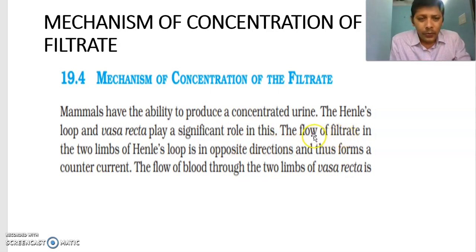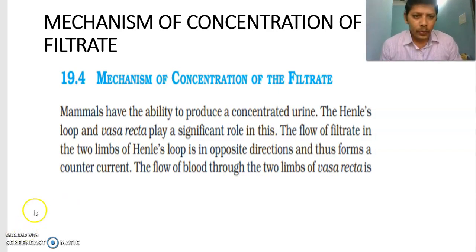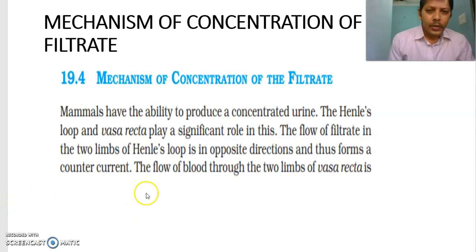Observe the flow of filtrate in the two limbs of Henle's loop. Henle's loop is like a hairpin, which consists of two limbs, and the flow of filtrate in the two limbs is in opposite directions.